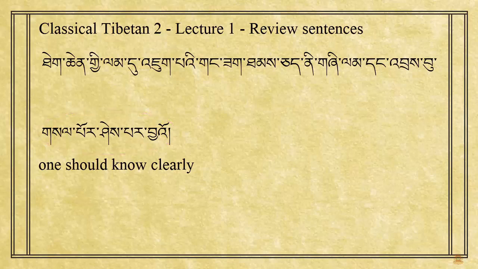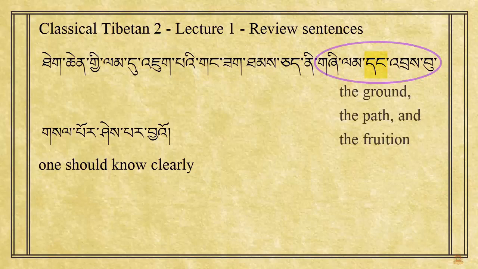We have 2 units remaining. The trick here is to recognize that all the words we have left are in fact only 2 units. 1 unit is relatively easy to recognize. Shi lam dangjebu, which is a list. As is often the case, only the last 2 members of the list are separated by the particle tang. The whole list means the ground, the path, and the fruition, which is a common phrase in Buddhist philosophy.